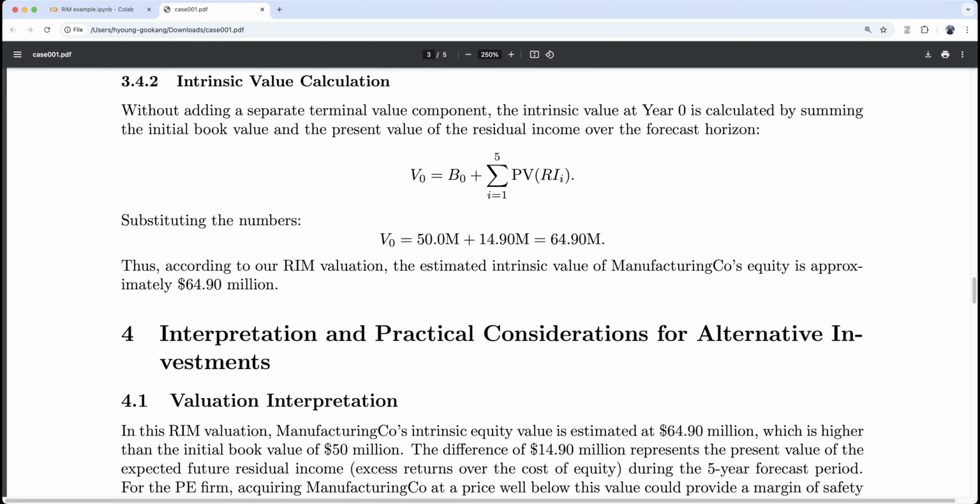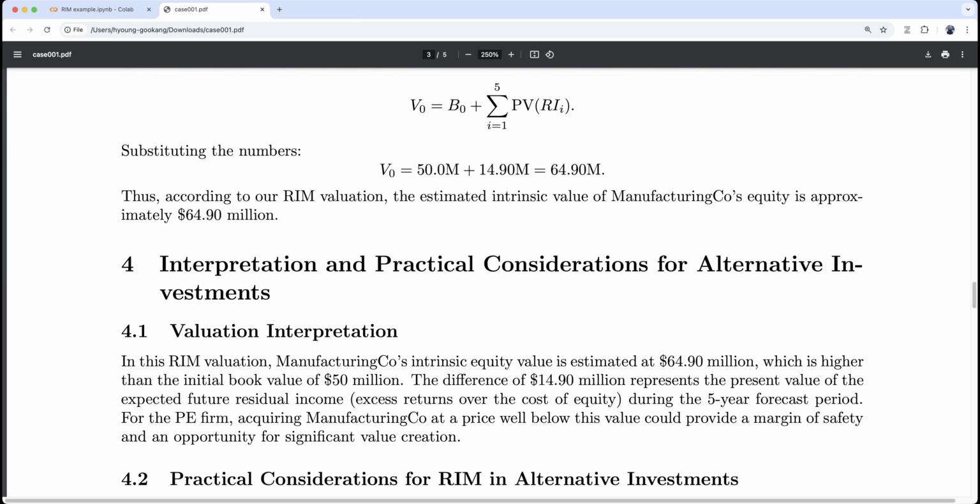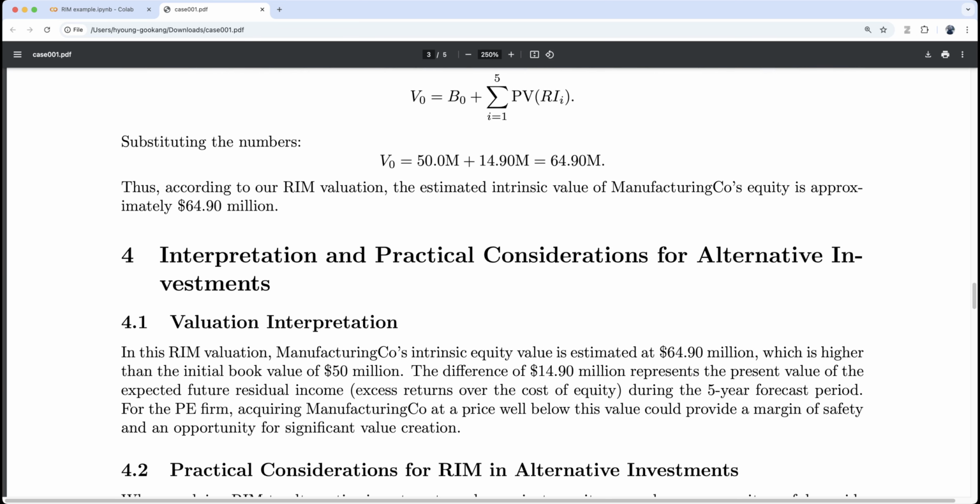Now, interpretation and practical consideration for alternative investment. Valuation interpretation. Okay, in this RIM valuation, Manufacturing Co.'s intrinsic equity value is estimated at 64.9 million, which is higher than the initial book value of 50 million.